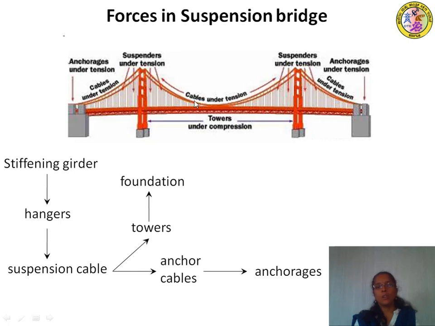That means both the suspension cable as well as the anchor cable are under tension, and even these anchorages are under tension. This tower and the foundation will experience the compressive force. This is the nature of forces experienced by different elements of a suspension bridge.